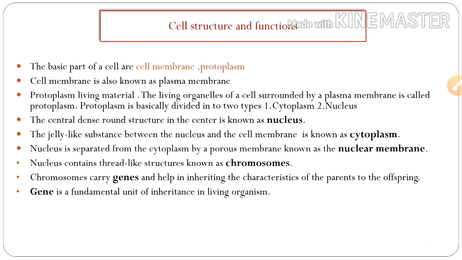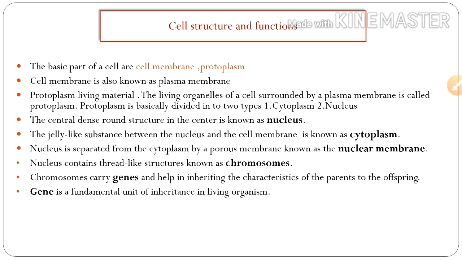Next, cell structure and functions. The basic parts of a cell are the cell membrane and protoplasm. The cell membrane is also known as the plasma membrane. Protoplasm is a living material. The living organelles of a cell surrounded by a plasma membrane are called protoplasm.